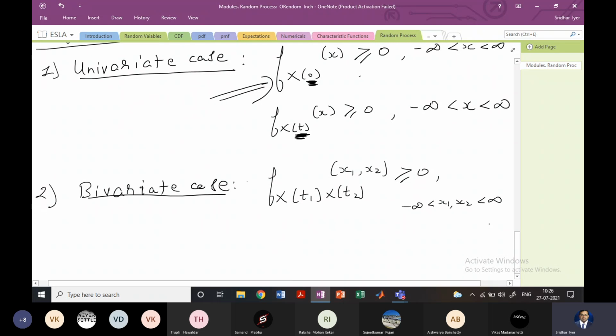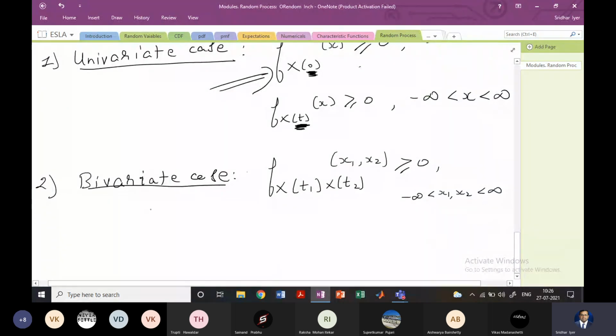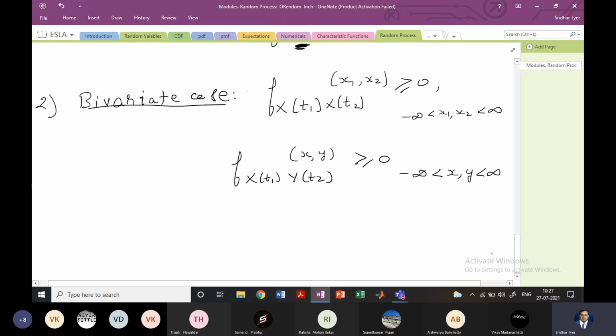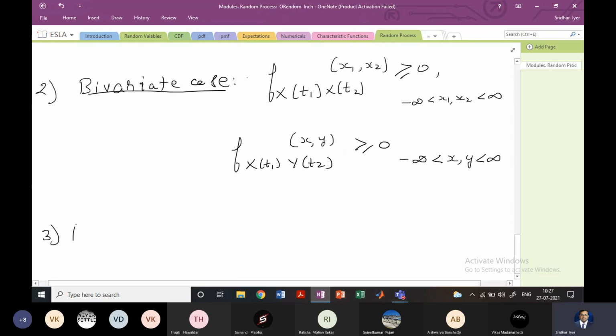I have taken the case as x for various t1. You can also take two variables, so we can write this as fX(t1),Y(t2) of x comma y greater than or equal to 0 for negative infinity less than x comma y less than infinity. So you can see the difference between the univariate case and the bivariate case. In the univariate case, we had only one random variable, whereas for the bivariate case, we are dealing with two random variables.